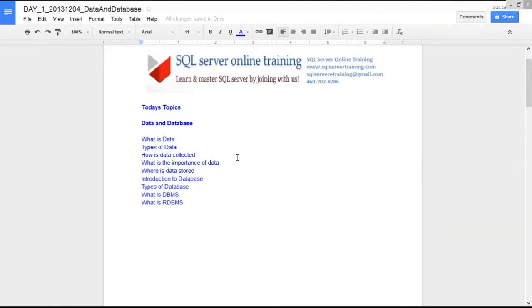So that's one way of collecting the data. The person who wants to purchase a car was asking his friends or colleagues, or getting the information online. That's another way of doing it. There may be many ways of collecting data. One is collecting data by doing surveys or feedback.